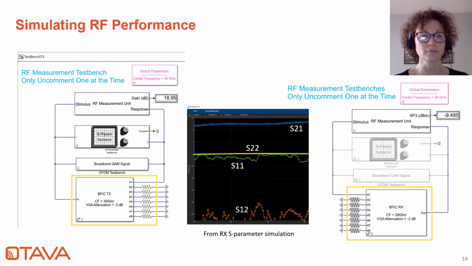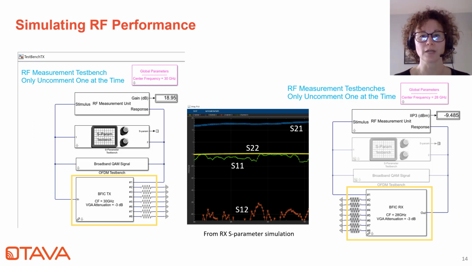EVM. In each case, the user will need to specify the operating frequency in the global parameter box here at the top of the test bench, as well as the BFIC gain setting, which is a gain code between 0 and 255. That will correspond to an attenuation level between -20 and 0 dB.